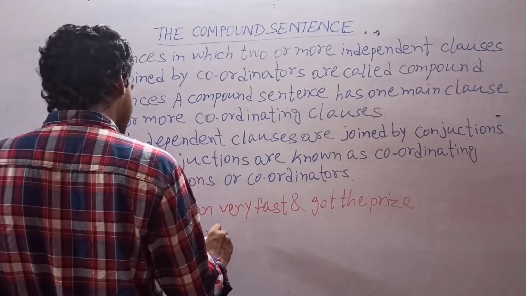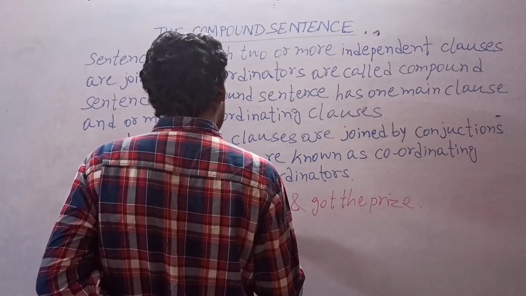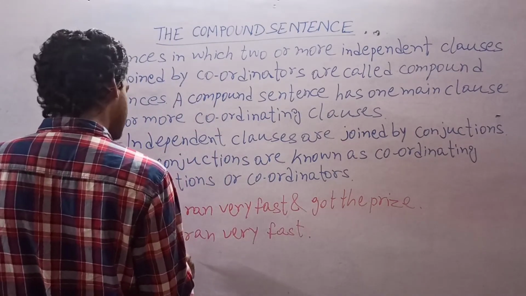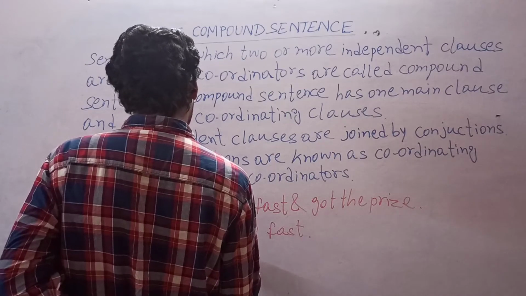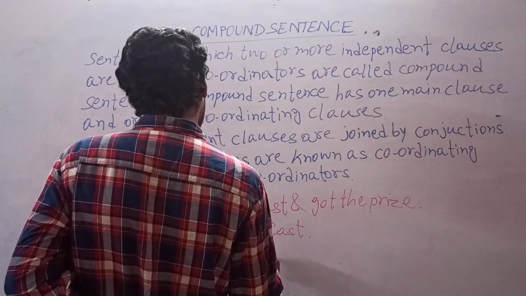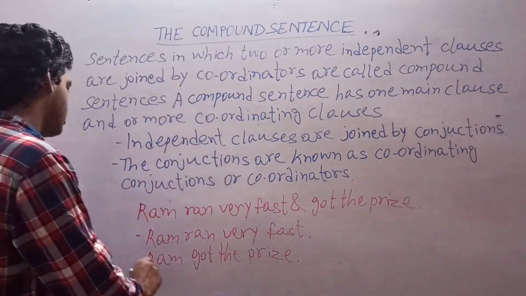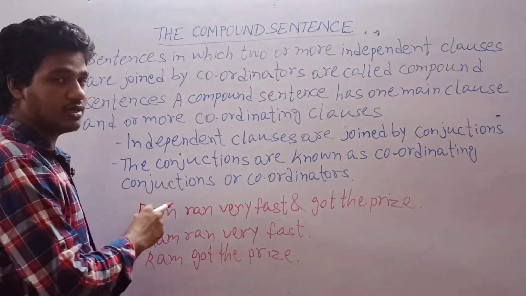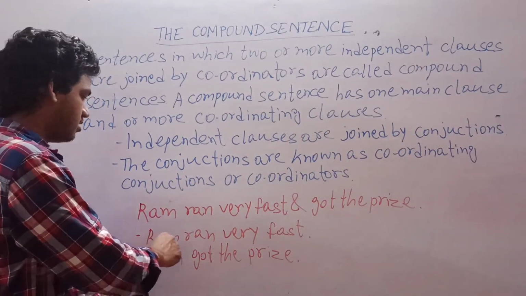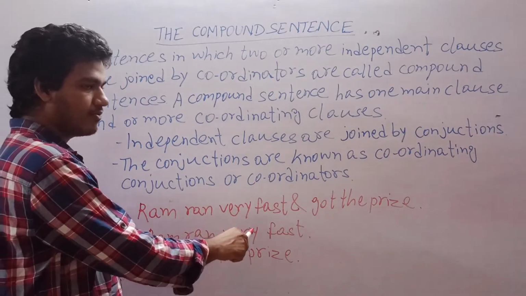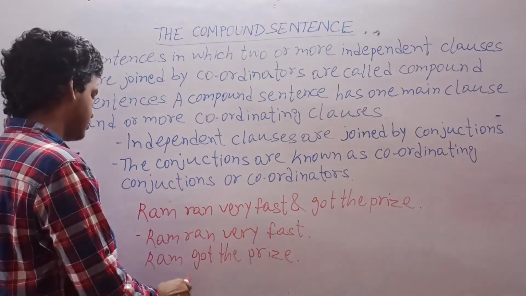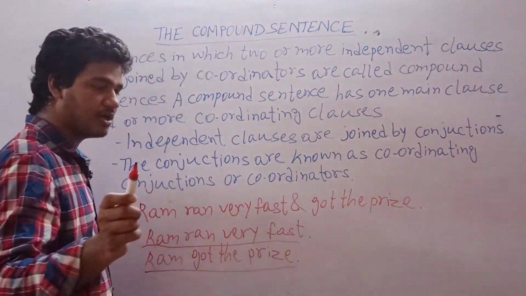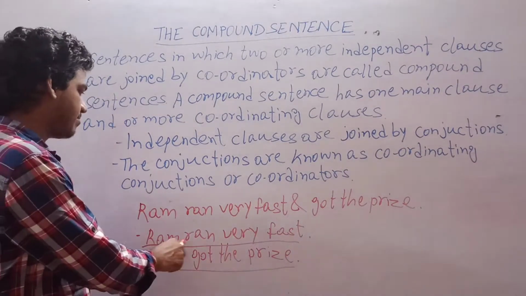Rama ran very fast. Rama got the prize. Rama ran very fast and got the prize. If we are breaking the sentence, it will be two simple sentences. Rama ran very fast, Rama got the prize. And each of the sentences is an independent clause because